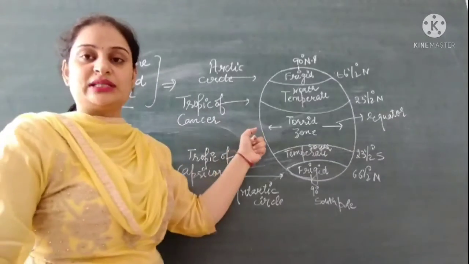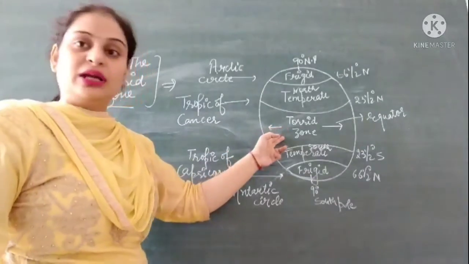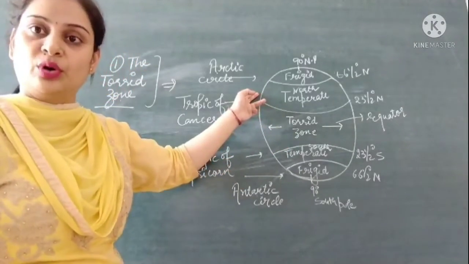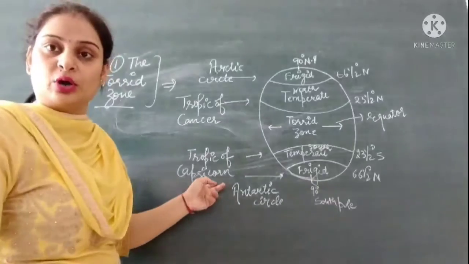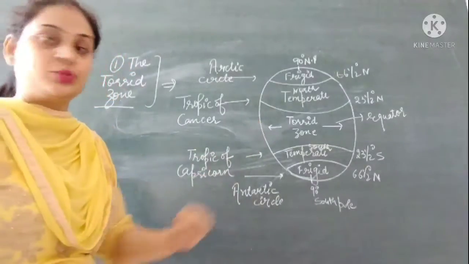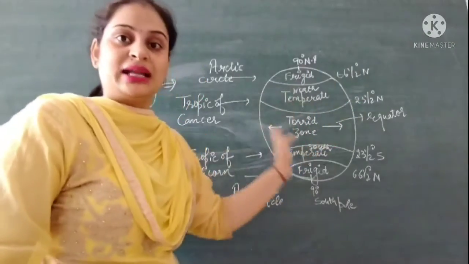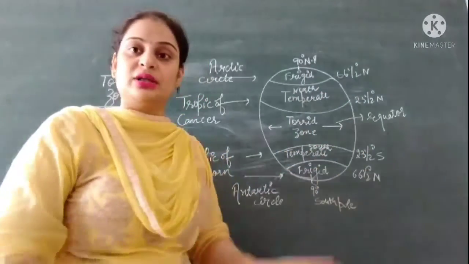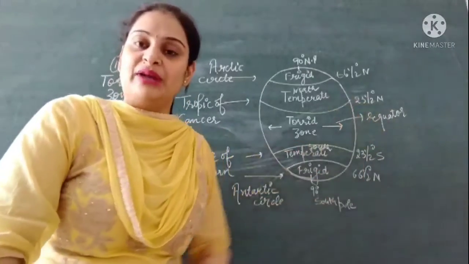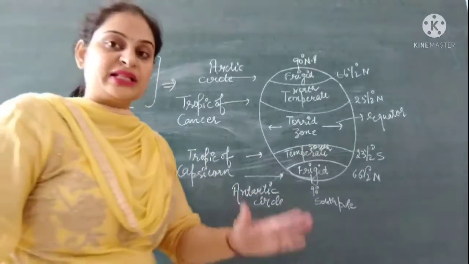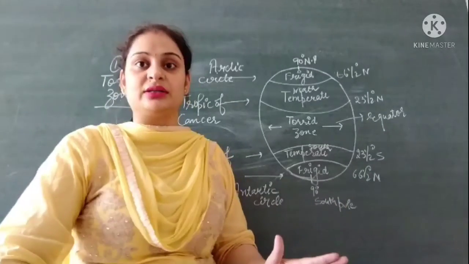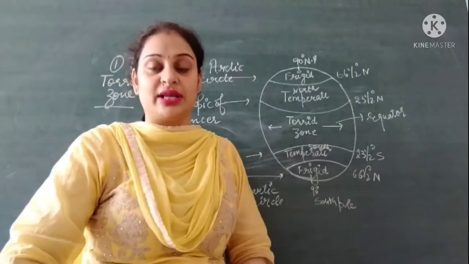In this you can see that the torrid zone lies between the Tropic of Cancer in the north and the Tropic of Capricorn in the south. This climatic zone is found in places near the equator. We have discussed that the places which are on or near the equator receive direct sun rays.